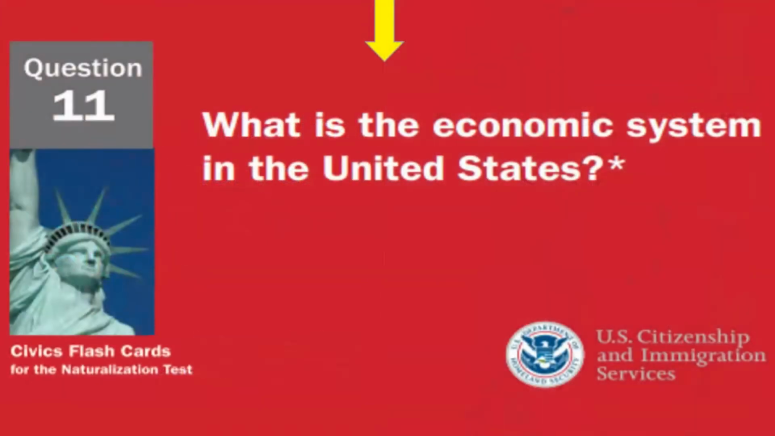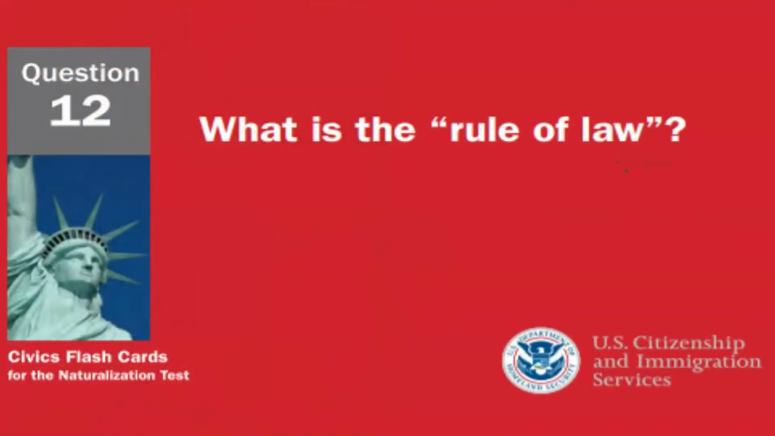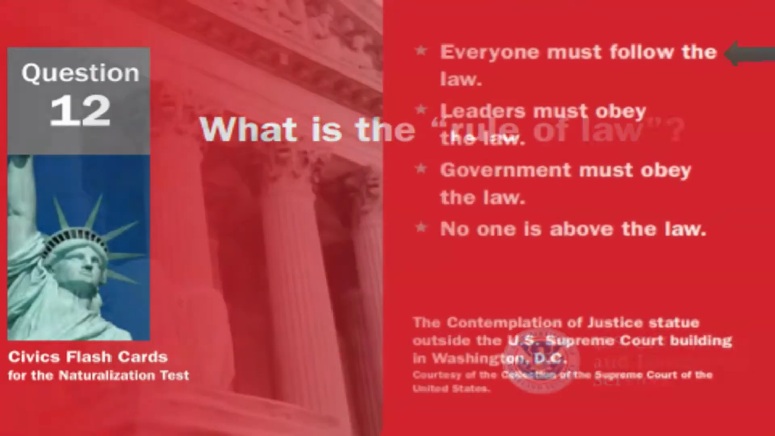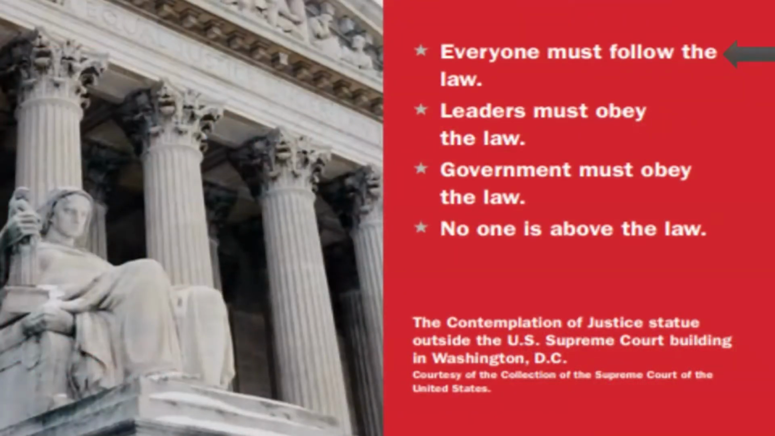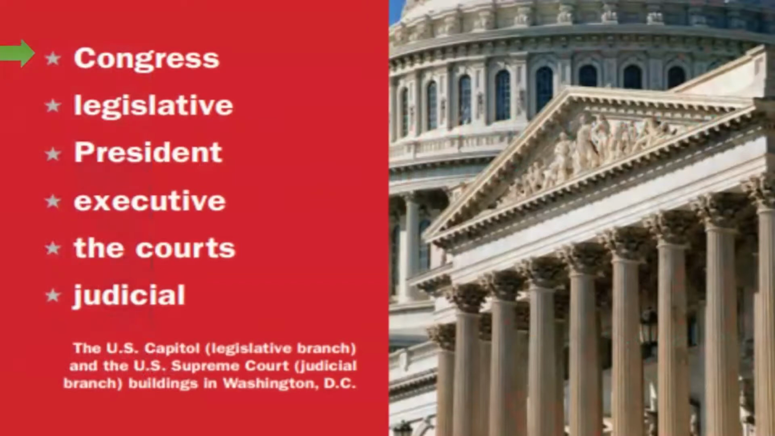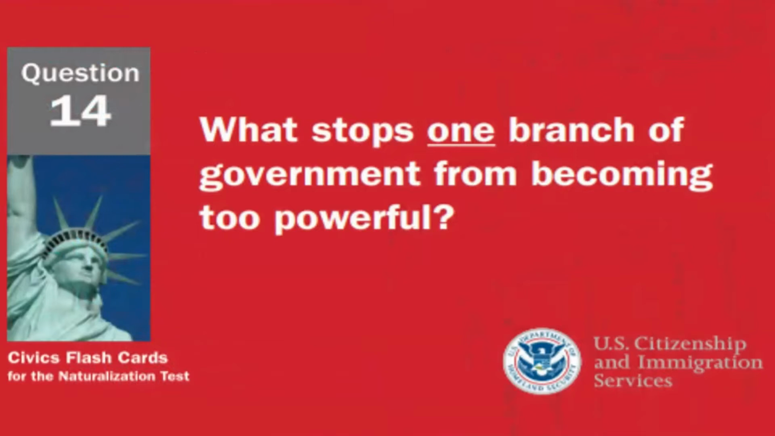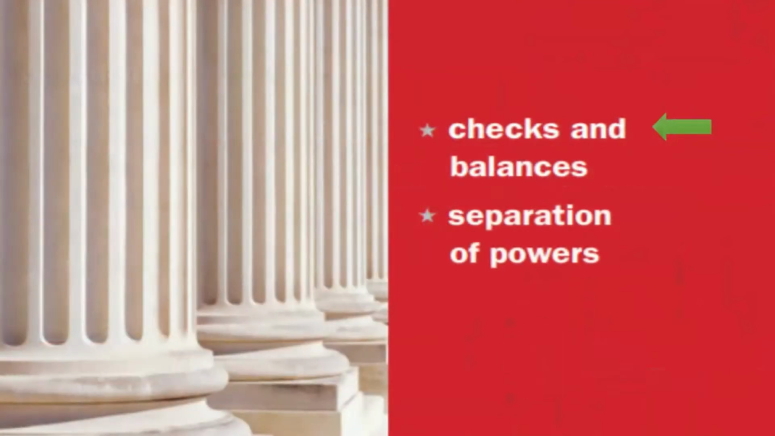What is the economic system in the United States? The economic system in the United States is capitalist economy. What is the rule of law? The rule of law is that everyone must follow the law. Name one branch or part of the government. One branch or part of the government is the Congress. What stops one branch of government from becoming too powerful? Checks and balances.